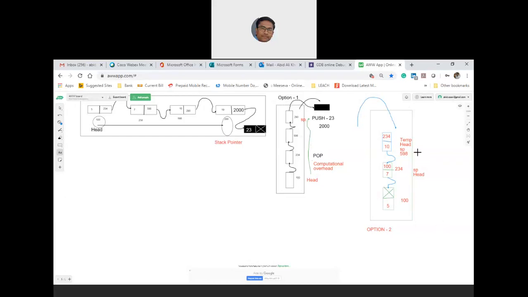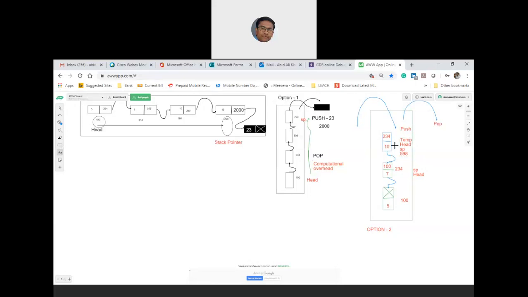Let me again repeat. If you push or if you pop, whatever you do, you are doing it only at the head node. This is push and this is pop. You are pushing at the head node, and popping at the head node.